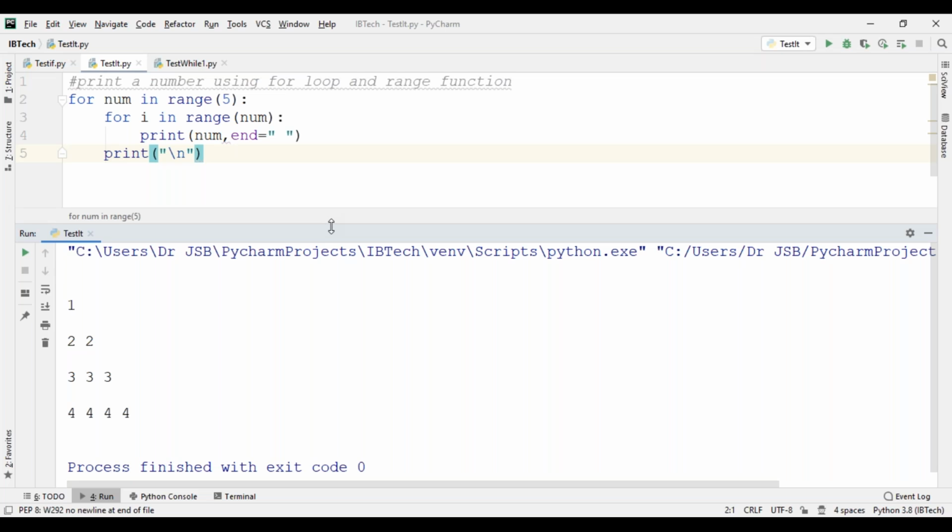In a C program, how many lines would be required? Here in Python, how many lines? Please note down: print a number using for loop and range function.